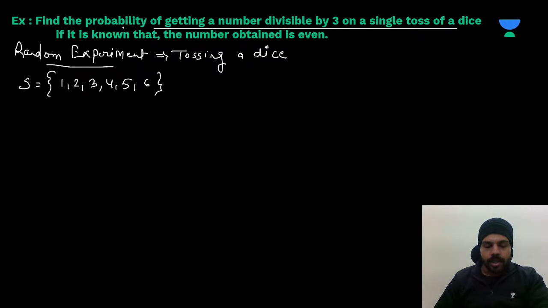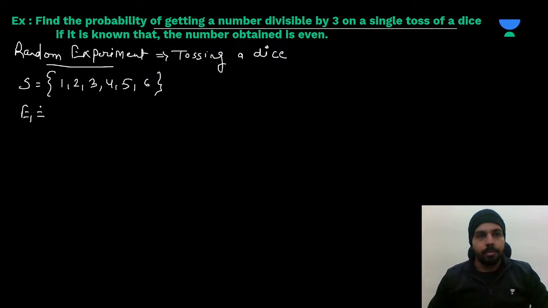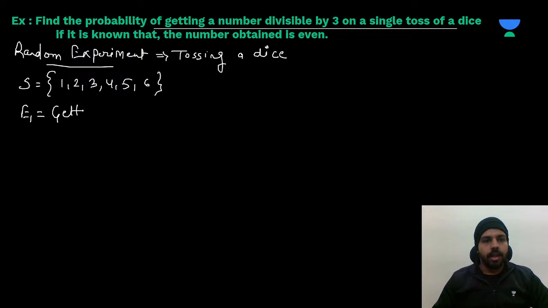Now, for the event they are asking the probability of, we have to consider that as E1. Just keep in mind. So here they are saying getting a number divisible by 3. Event 1 will be getting a number divisible by 3.